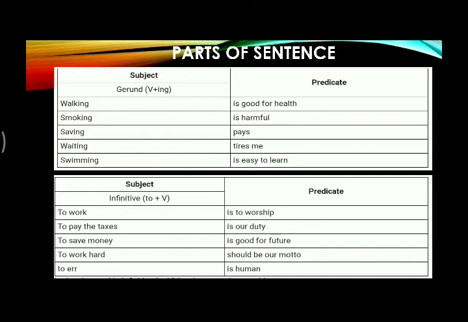Sometimes in a sentence we don't use nouns or pronouns for subject. We use gerund. As in the example, walking is good for health. Walking is gerund and it plays the role of subject. So walking is subject. Again, sometimes we use infinitive in subject. For example, to work is to worship. And we see to work is infinitive.